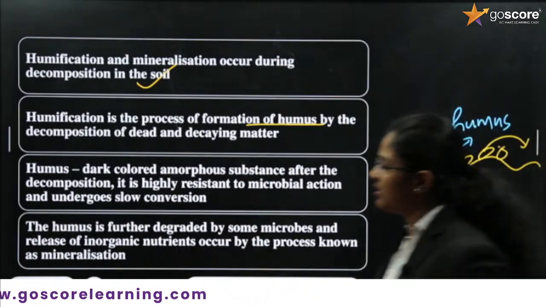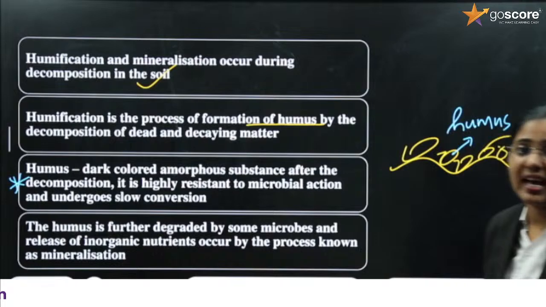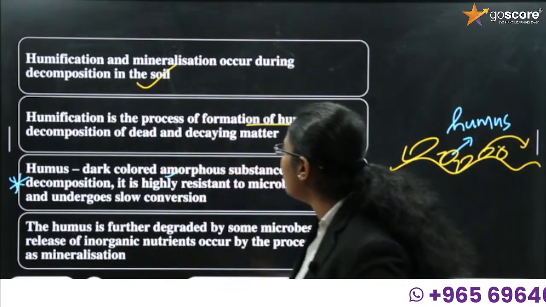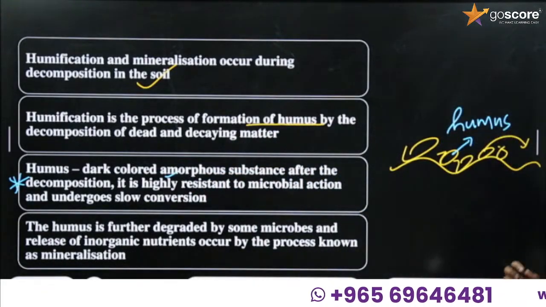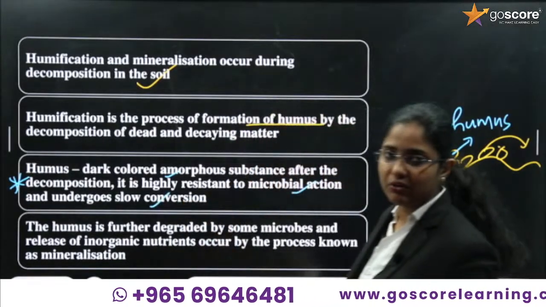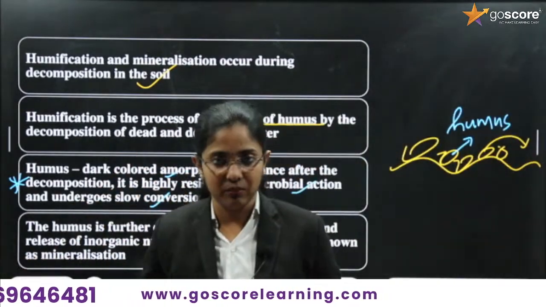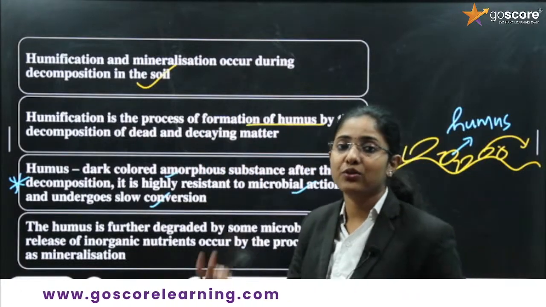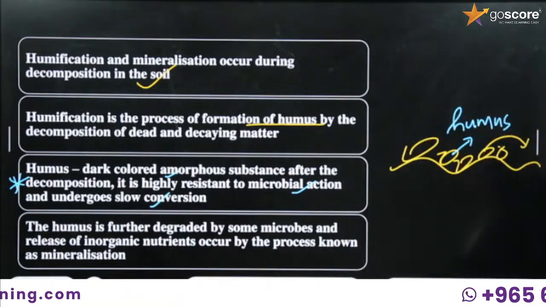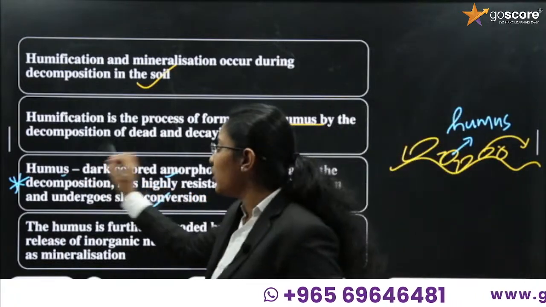Dear students, sometimes there will be a question asking you to write about the characteristic features of humus. So what is humus? Humus is a dark colored amorphous substance formed after decomposition. It is highly resistant to microbial action and undergoes slow conversion. Once the organic substance is converted into humus, the decomposition process becomes very slow.